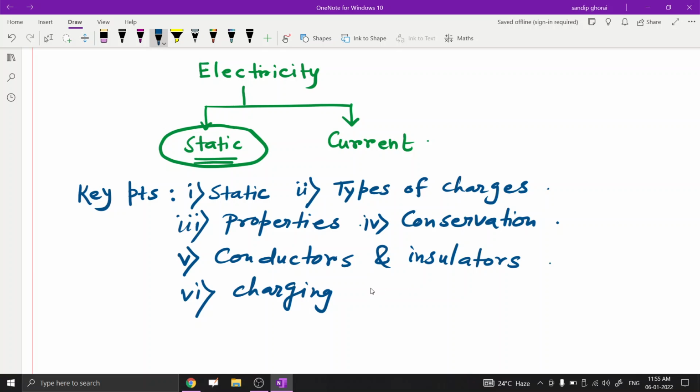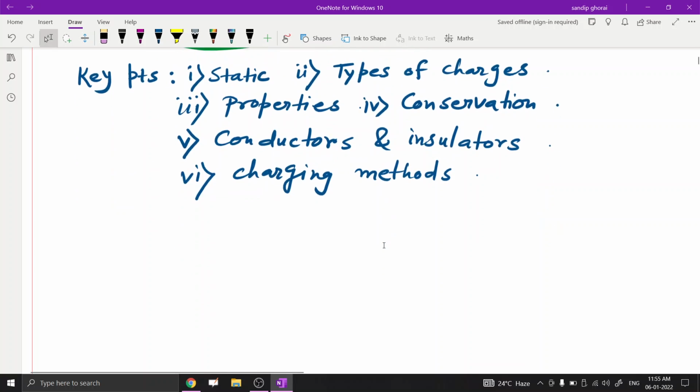The next one is different charging methods, like friction, conduction, and induction. Next is number 7, the electroscope.